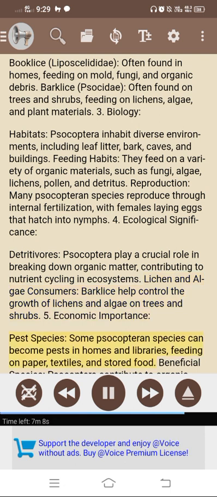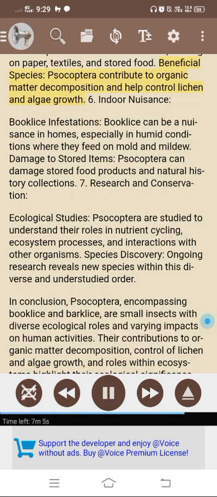5. Economic importance. Pest species. Some Socophtheran species can become pests in homes and libraries, feeding on paper, textiles, and stored food. Beneficial species. Socophthera contribute to organic matter decomposition and help control lichen and algae growth.